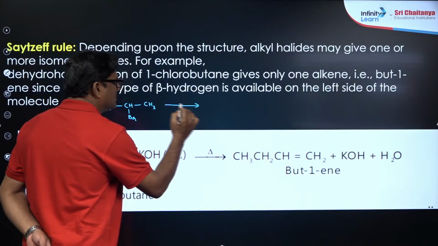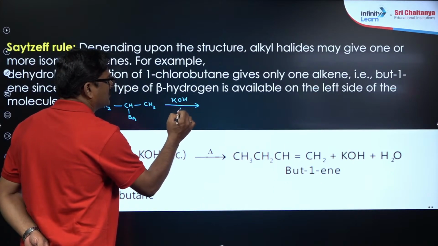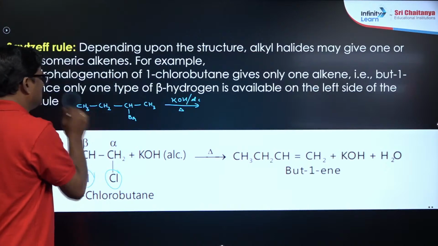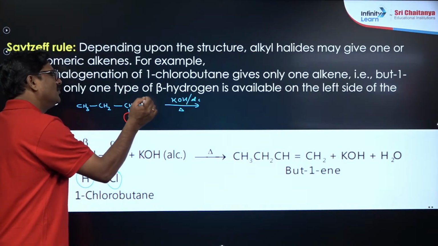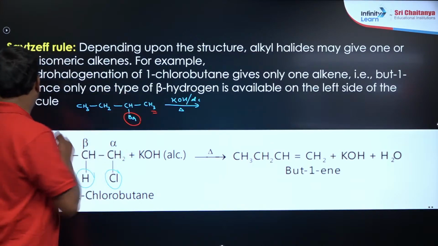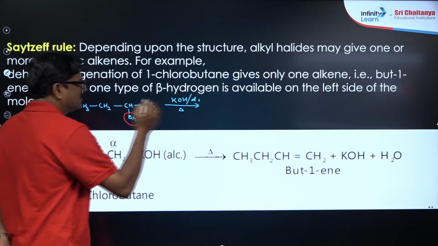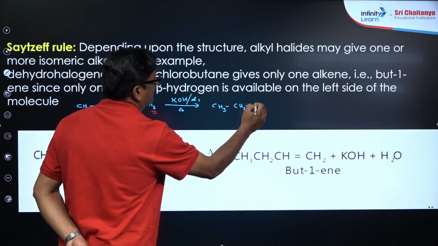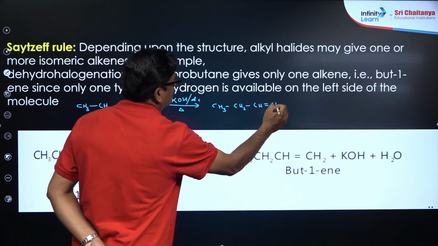When it is said that KOH in the presence of alcohol is heated, everybody knows this is a bromine, and one hydrogen is eliminated, so that you are going to see CH3, CH2, CH double bond CH2.